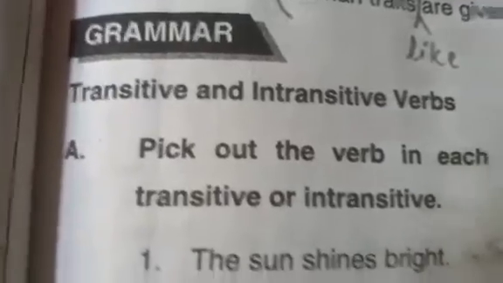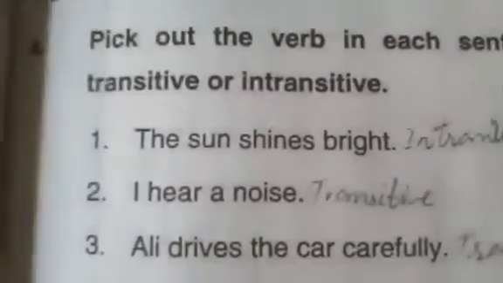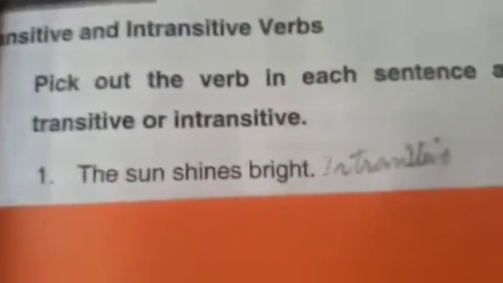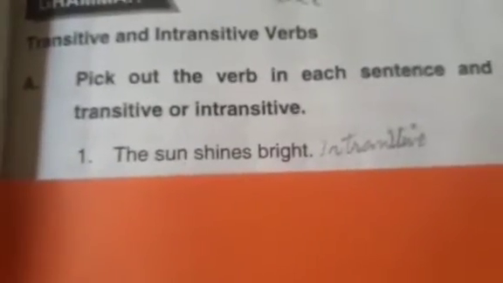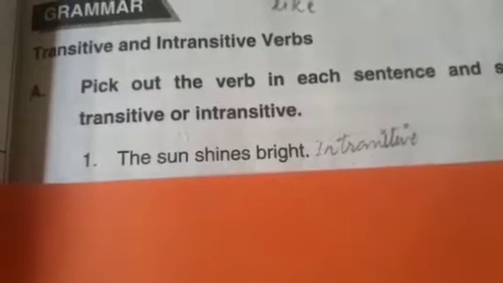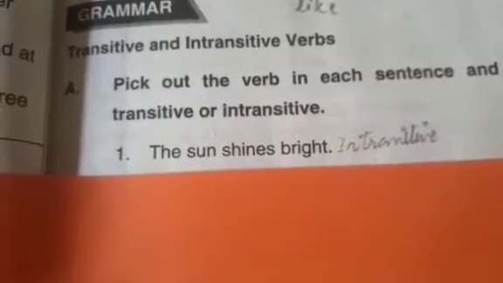So let's see in part A: pick out the verb in each sentence and state whether it is transitive or intransitive. The first one is: the sun shines bright. Students, I have told you that a transitive verb is a verb that can be converted into passive voice.